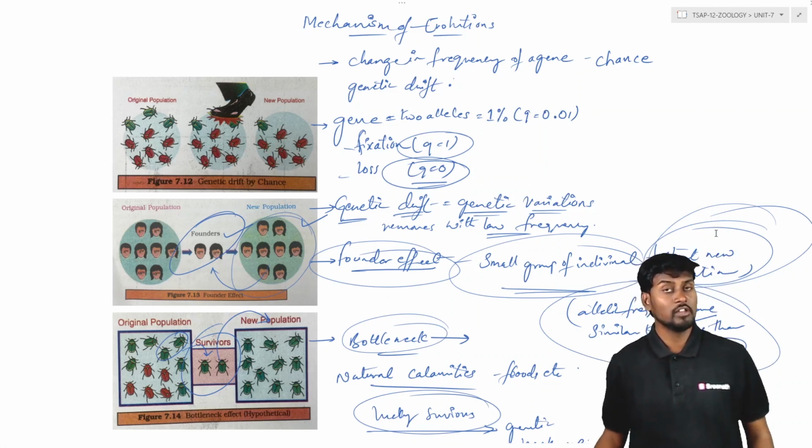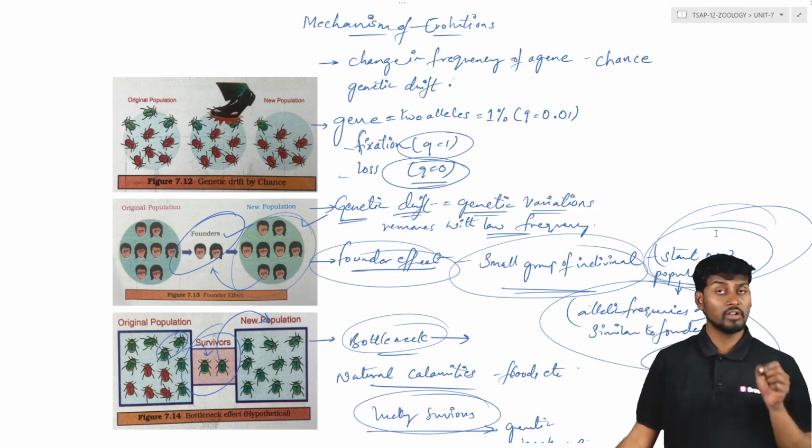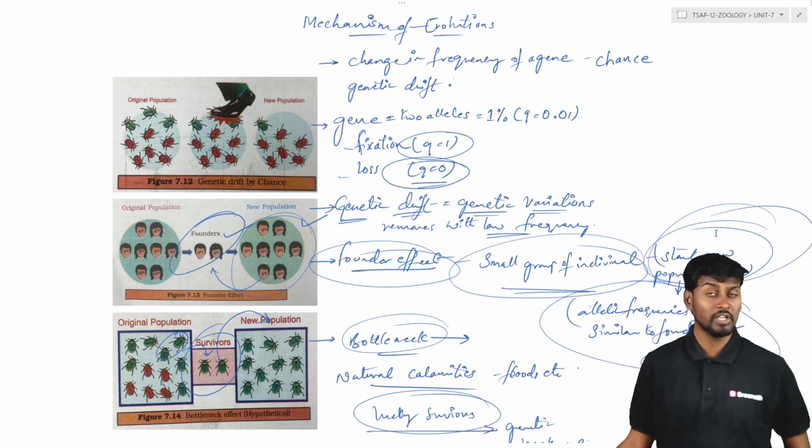So here we are discussing the genetic drift. Genetic drift is the one which is removing the genetic variation, that is, whatever genes show a low allelic frequency will be eliminated. The genetic variation will be eliminated by the genetic drift, and the change in the frequency of the gene takes place by chance.